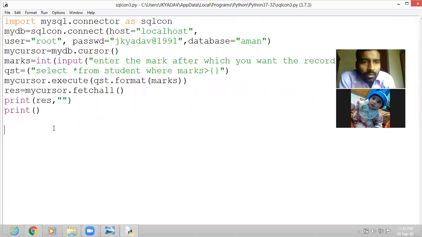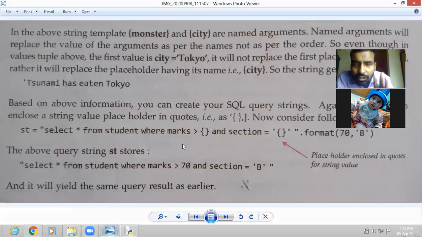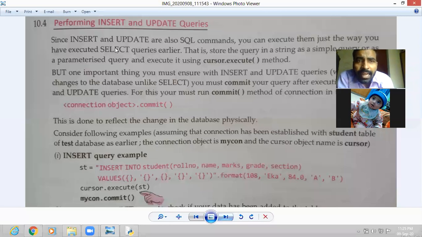Okay. Now, this is over about how to form a query string. Now let us proceed. Next we have the insert and update commands. Suppose we want to insert a new record in the table.